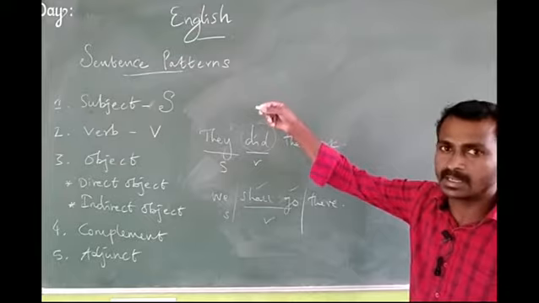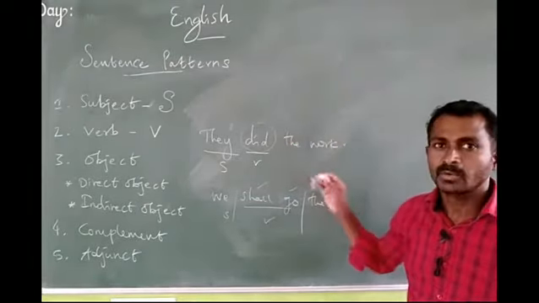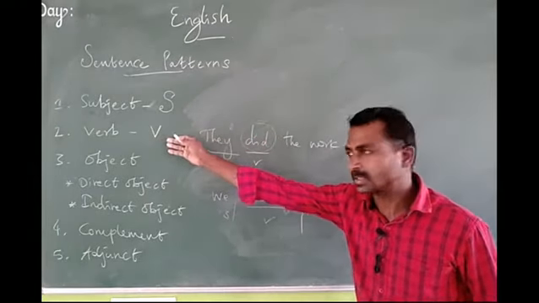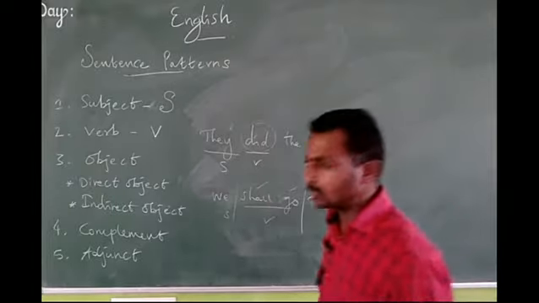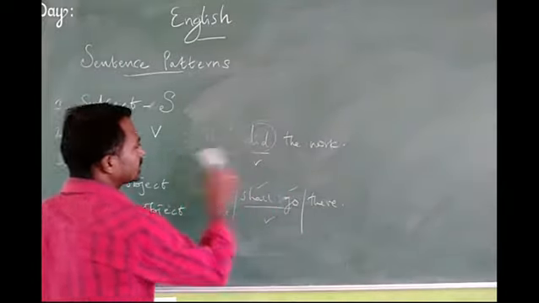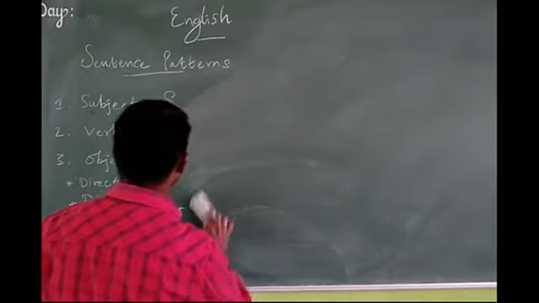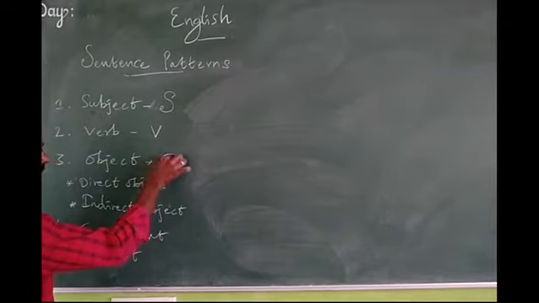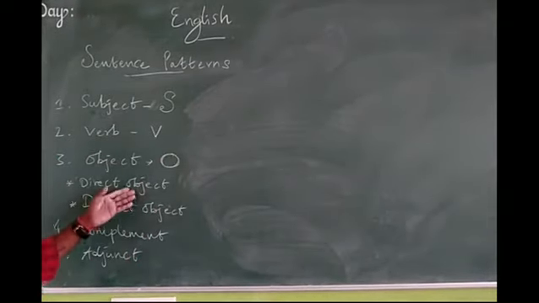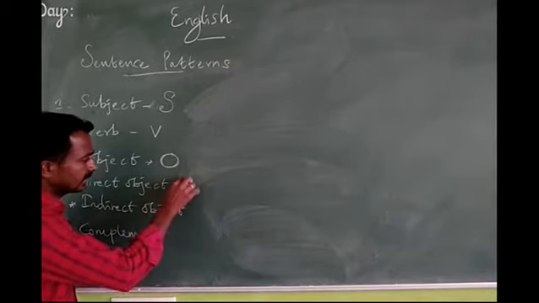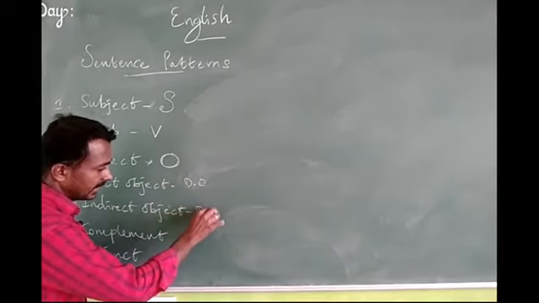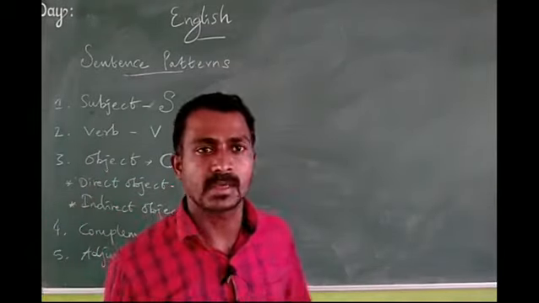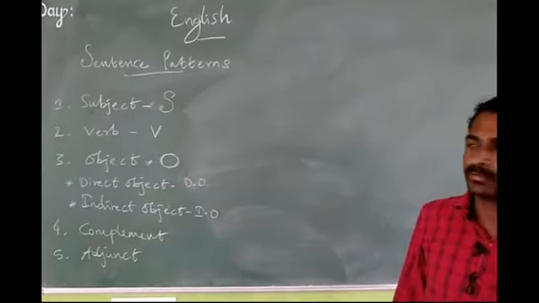There are many verbs in English. So I have discussed them now. We learnt, I taught you now, how we can identify subject and verb. And the third one is the object. How can we identify the object? What is an object? Here the object is indicated by the capital letter O. Here the object is divided into 2 types. One is the direct object, another one is the indirect object. Here the object we can easily identify. It always comes after, I mean it's followed by, the main verb.